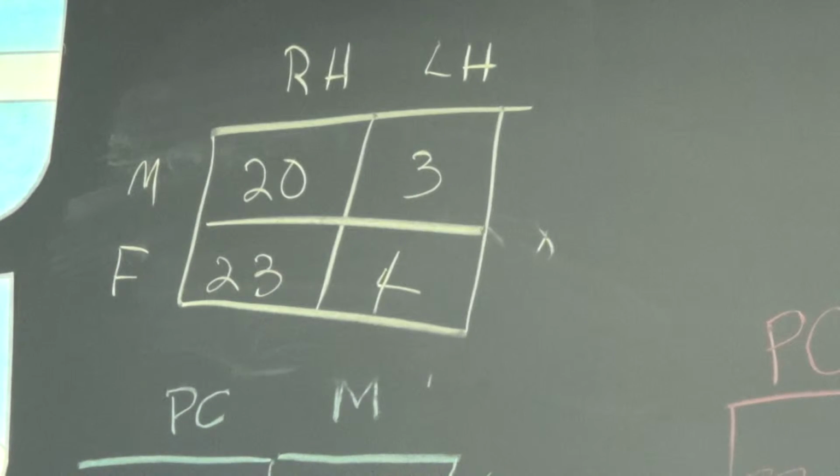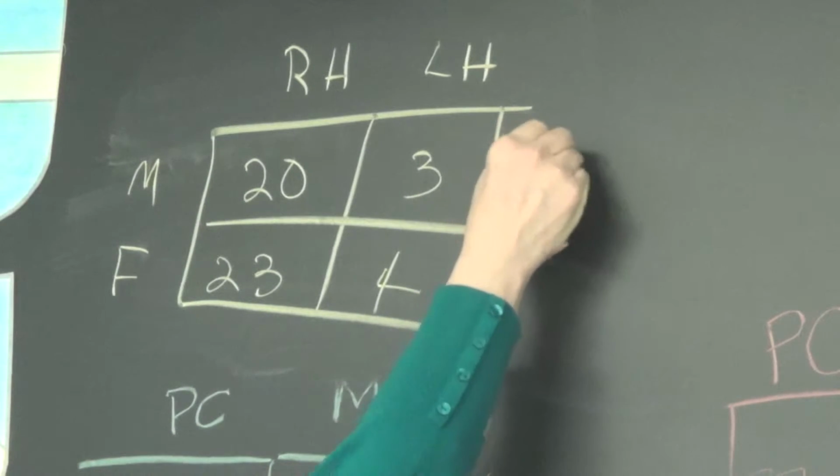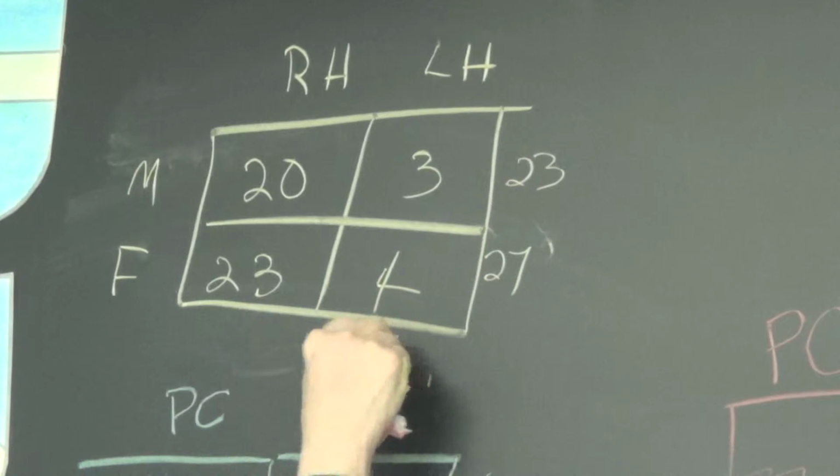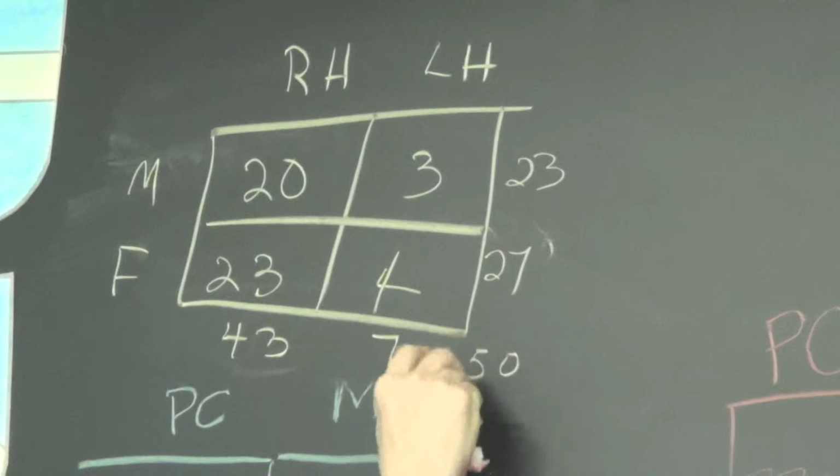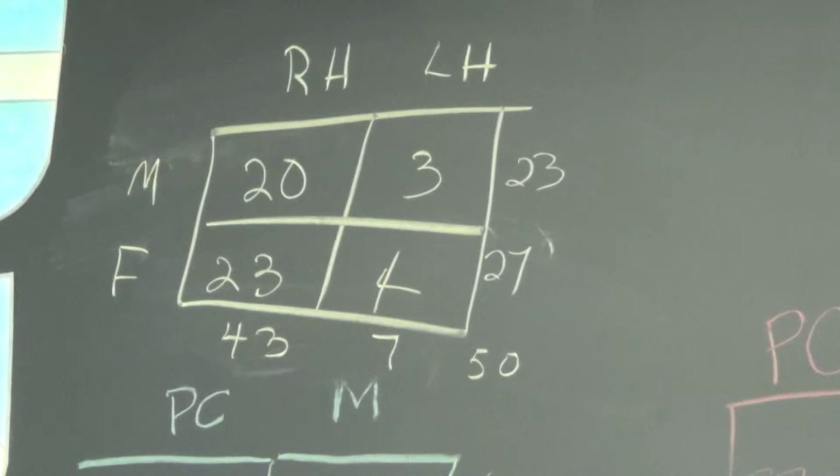All right. I'm getting 23, 27, 7, 43. So they're adding up to 50 instead of 10,000. Check your marginals against mine.